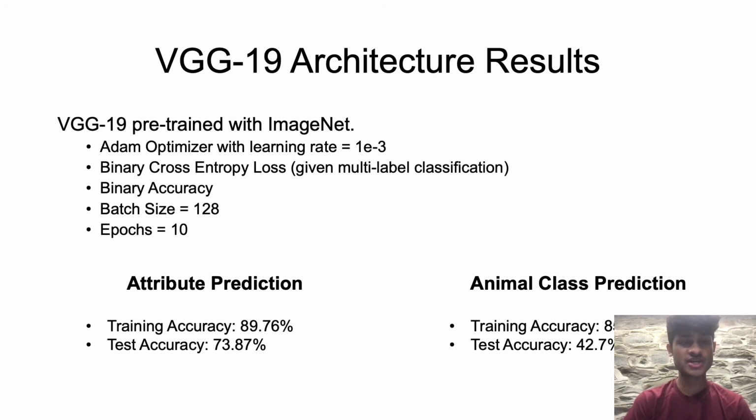The hyperparameters are shown in this slide, which I won't go over, but in terms of predicting raw attributes, it was able to predict 90% of the attributes on the training data set and 74% of attributes on the test data set. These are images it's never seen before, so that's actually very impressive. For predicting animals from the predicted attribute vectors, it was able to predict 85% of the animals correctly on the training data set and 43% of the animals in the test data set. So definitely performing highly here, and not state of the art, but a good comparison for our deep equilibrium model.